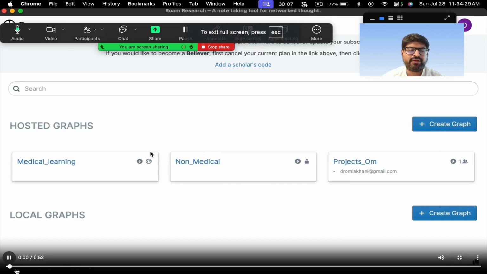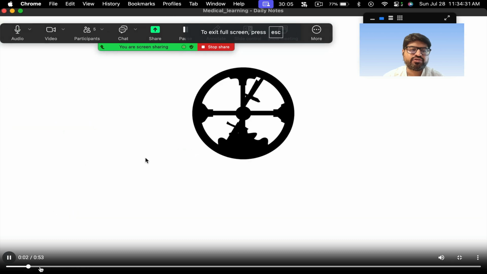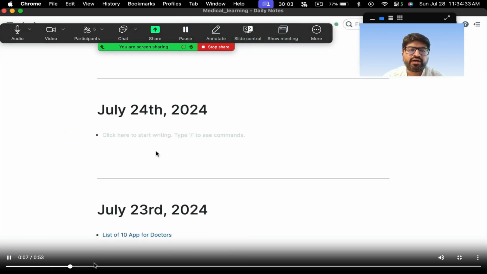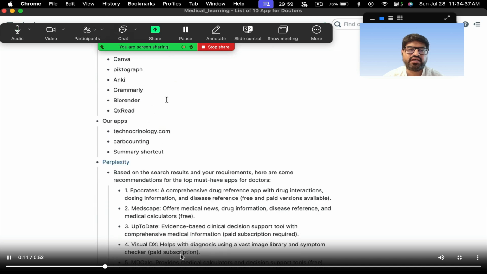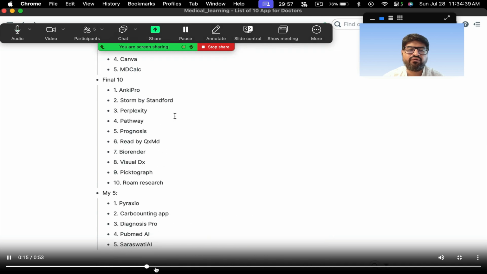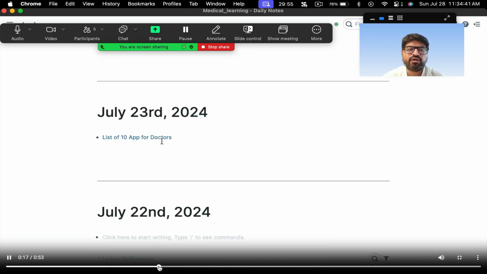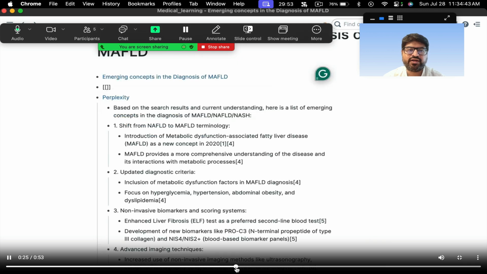So here is my Roam Research, right? Look at this. Here, for example, I was making this list of top 10 apps. I made a list of all the apps which I wanted to include here, and then there is something called bidirectional linking. I'll show you an example of that. For example, these are my notes on MAFLD. Whenever I find any information on MAFLD, I open this page and put that information there. So all the information is there within that particular page, right?